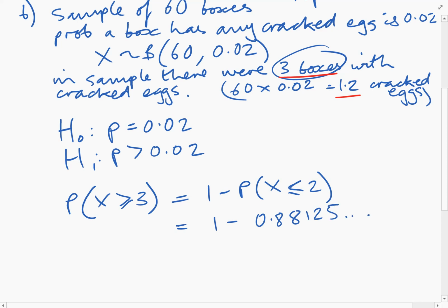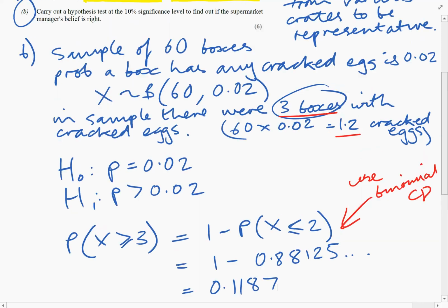Make sure you use the binomial cumulative distribution here. So just make a note, use binomial CD for this. And then do 1 minus your answer, and that should give you 0.1187.